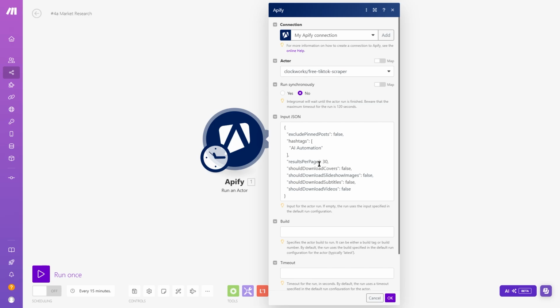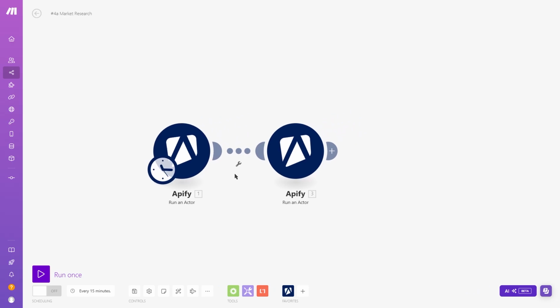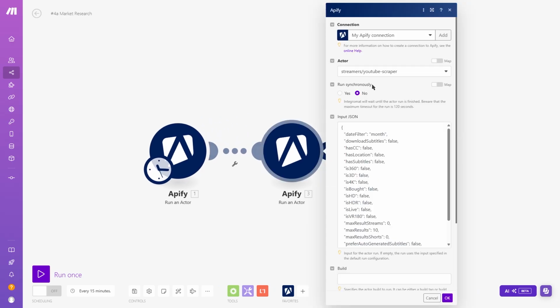It's limited to 30 pages. It is free, but it is limited to usage. I might want to use it for the automation because it's kind of broken. But for now, it's going to search for AI automation on TikTok and return me the best 30. But this doesn't actually return data. It sends a request to Apify to run that actor, which is the web scraping for TikTok. Once that's done, it sends another request for my YouTube scraper. Same thing, all the AI automation, with a few more hyperparameters. So it'll send 2 requests.